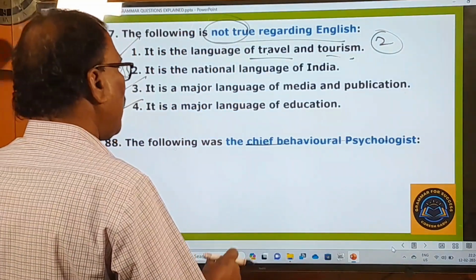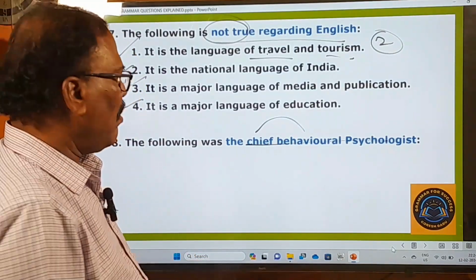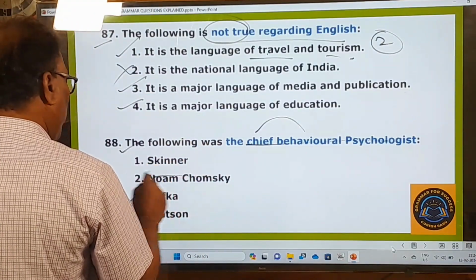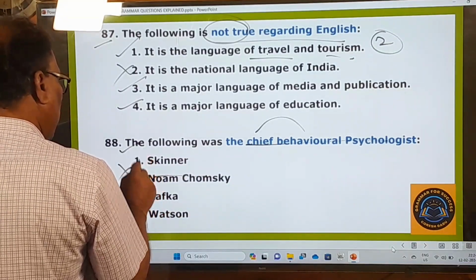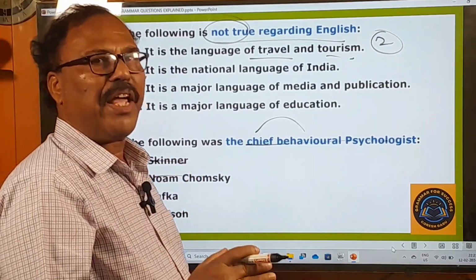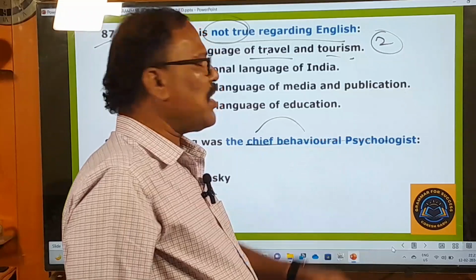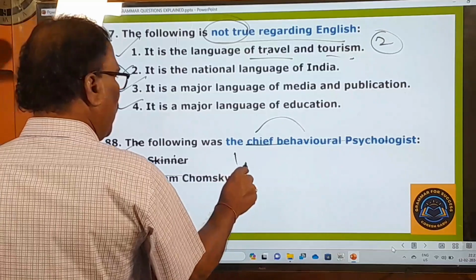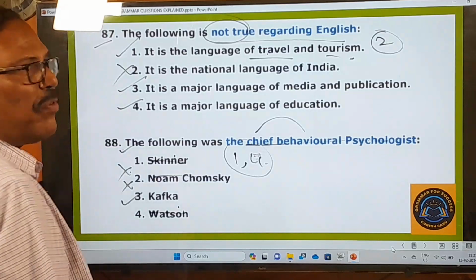Okay, and who are the chief behavioral psychologists? John Watson and B.F. Skinner. Skinner is there, and Watson. Noam Chomsky and Kafka? No, it's not. So second and third are not right. 1 and 4. So Skinner and Watson are the most famous proponents of this theory, this behavioral psychology. Okay, behaviorism. So these two are the answer, 1 and 4. And now you go to the last round of questions.